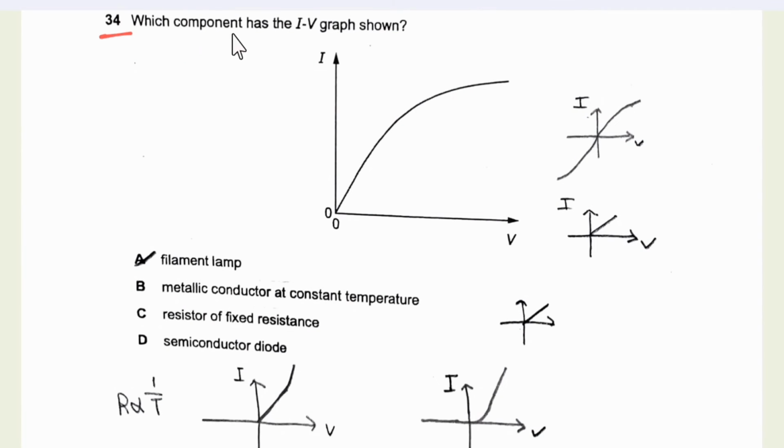Number 34, which component has the IV graph as shown? So this is the actual IV graph of a filament lamp, and if we draw the graph and complete it, then the graph would look like this, a symmetrical graph, that is this side is symmetrical to this side, and this is the graph of a filament lamp.